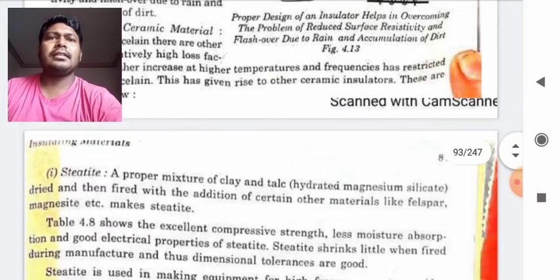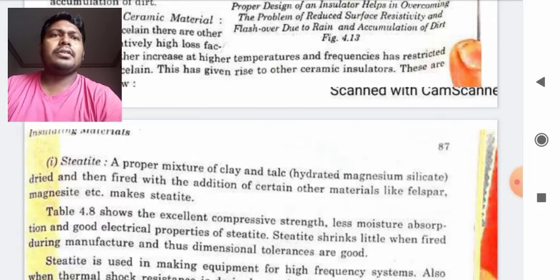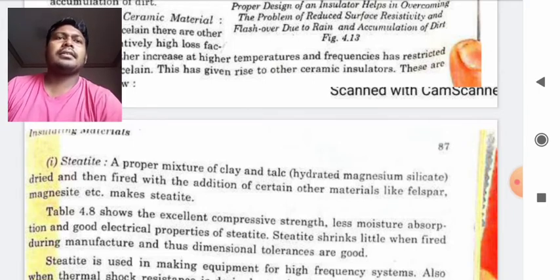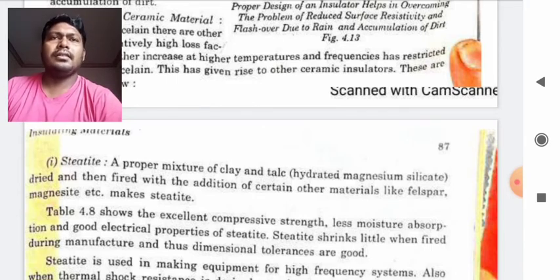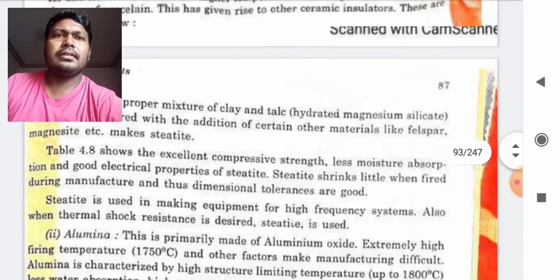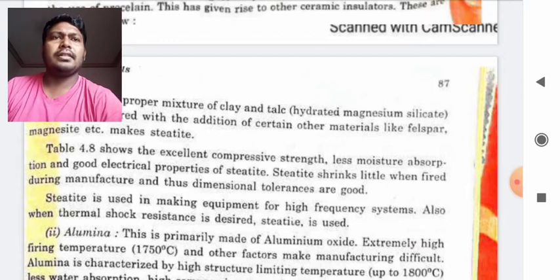These are steatite, a proper mixture of clay and talc, that is hydrated magnesium silicate, dried and then fired with addition of certain other materials like feldspar, magnesite, etc. It is also a ceramic material used for insulating purposes.